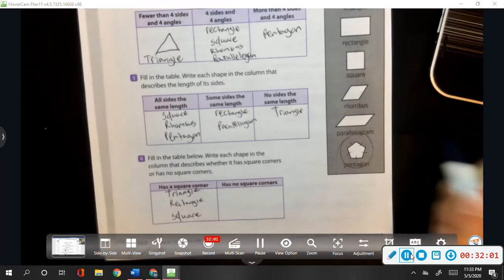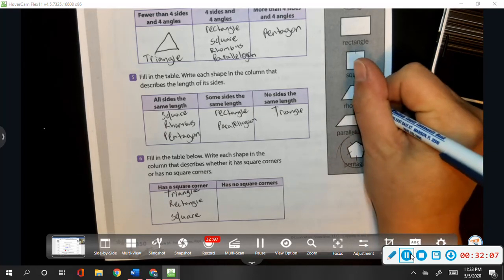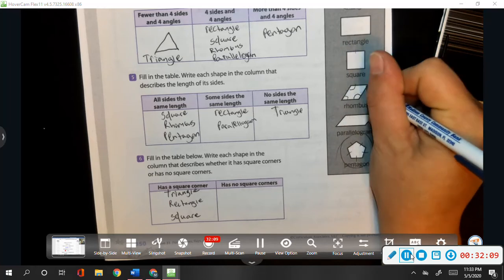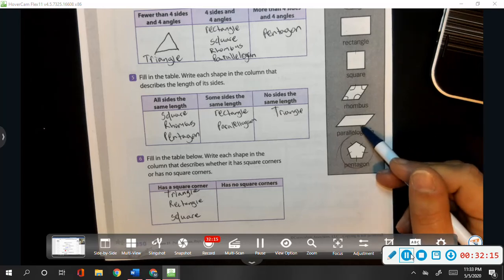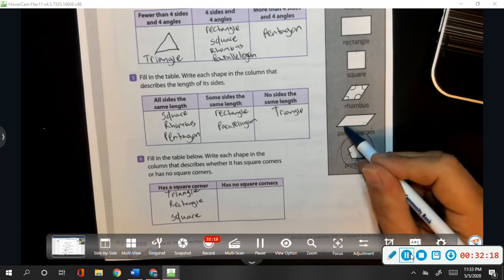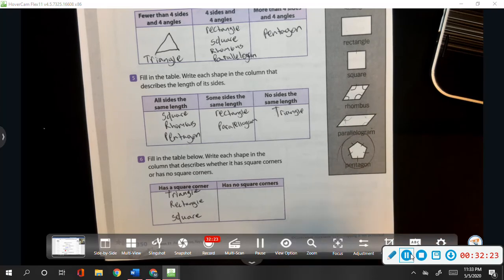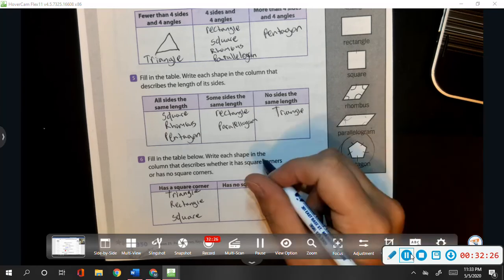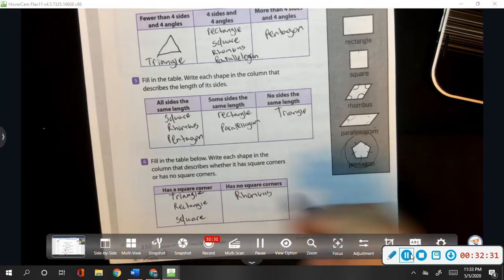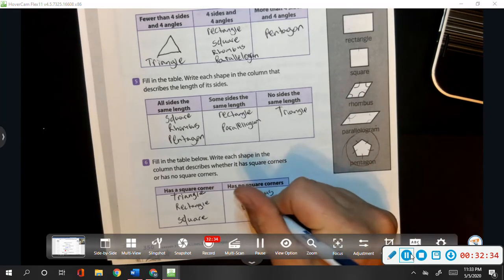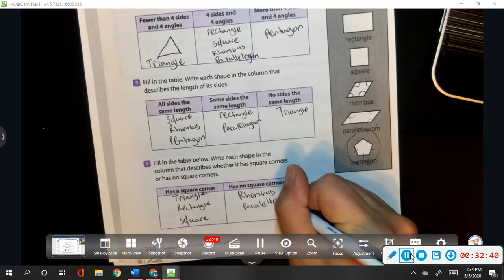The parallelogram, not so much, nor the rhombus. We look at these angles. These are 2 very wide angles. These are two very small angles, acute and obtuse angles. And this looks like it is made up of a series of obtuse and acute angles as well. So we are going to say that the rhombus has no square corners. The parallelogram, I can't believe how many times they're going to make us write this word. Parallelogram. Oh my goodness.